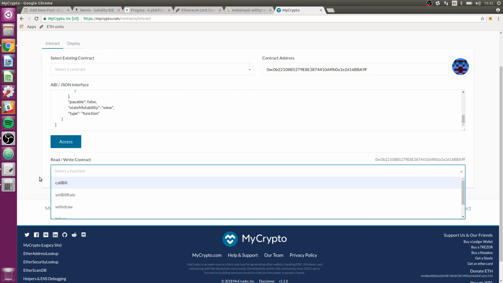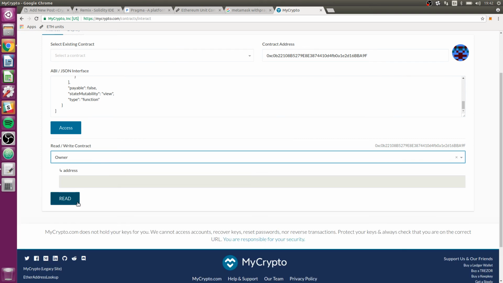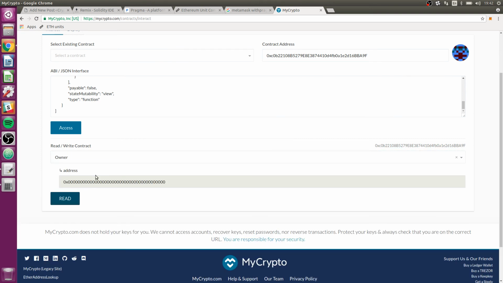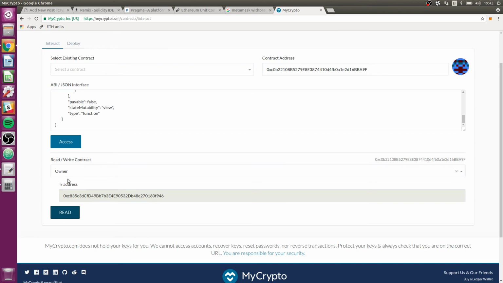Okay, now we have our functions we can call. Let's see what the owner says. Owner is null. Oh, are we on? Okay, it didn't connect to our MetaMask yet, so it doesn't know that we want Ropsten. Let's try that again. There we go.